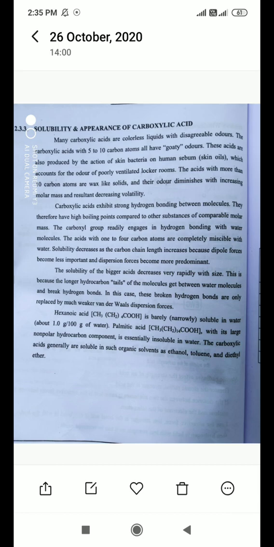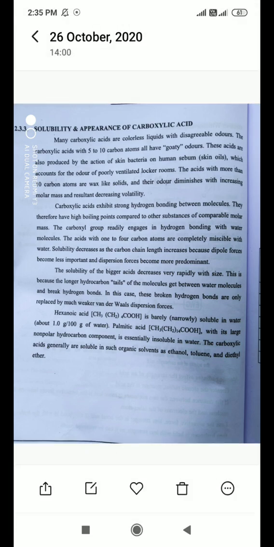These acids are also produced by the action of skin bacteria on human sebum. You can read for yourself how they are affected, the different physical properties, like how they look, what the odor is, what the color is.